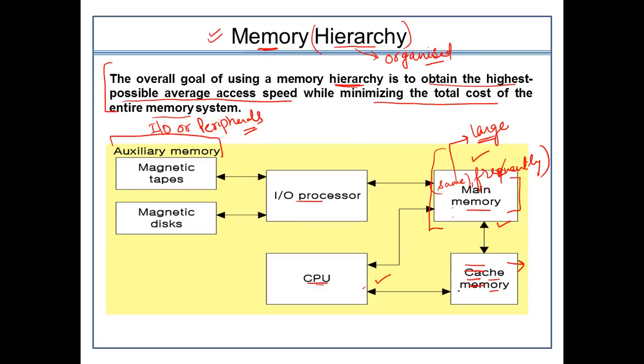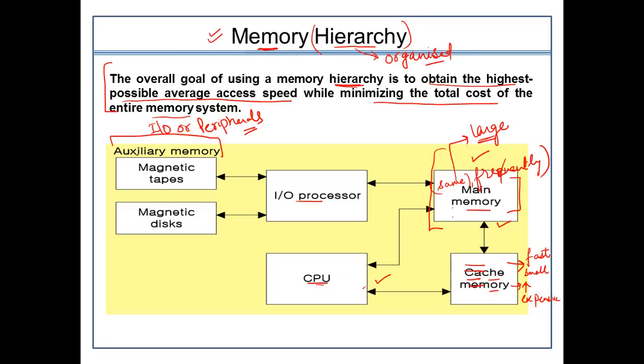The basic characteristic of the cache memory is that it is very fast in comparison to the main memory because it is very small in size, but it comes with a cost factor. It is very expensive in nature. Later on, when we discuss more about the cache memory, we will elaborate on its properties.